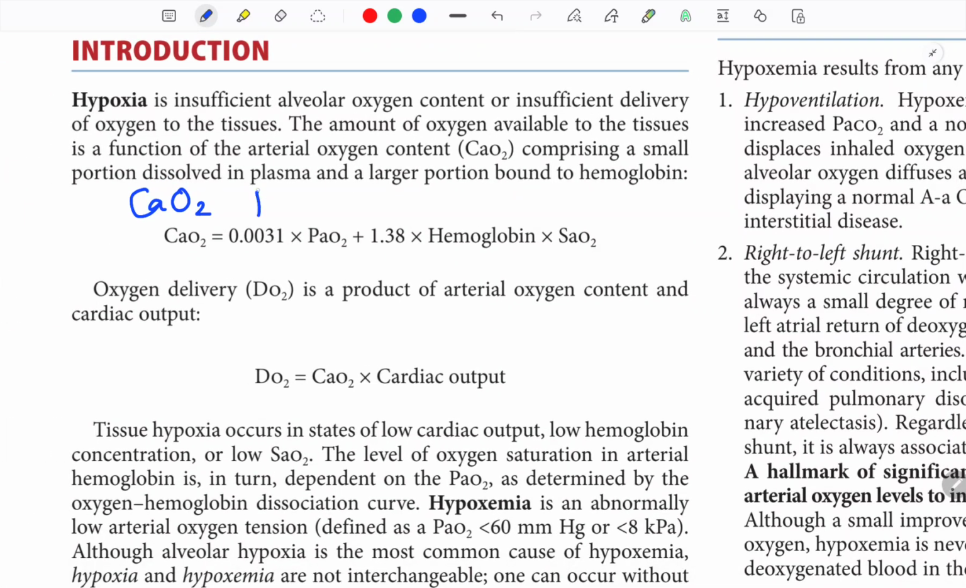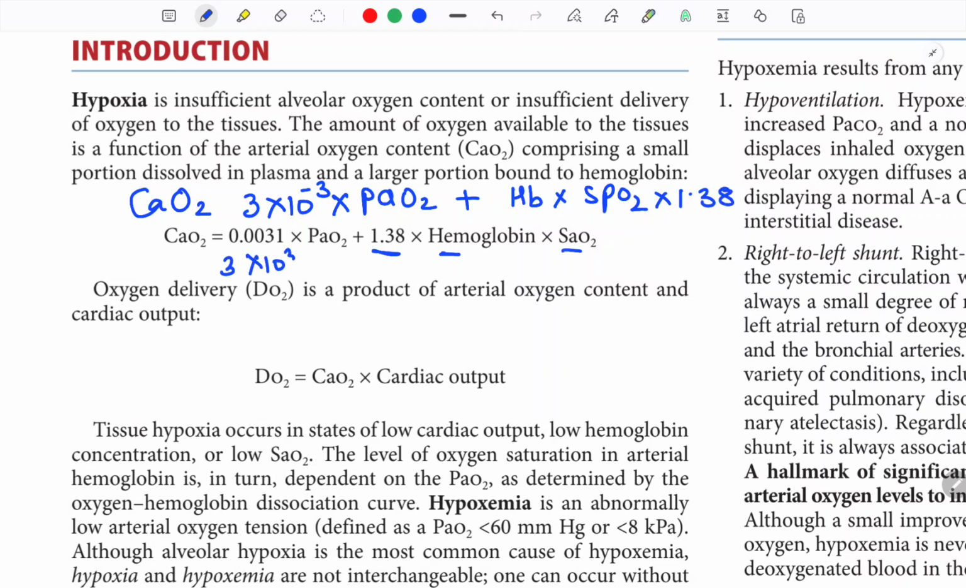Arterial content of oxygen is 3 into 10 to the power minus 3 into PaO2 plus hemoglobin into saturation into 1.38. That is, 3 into 10 to the power minus 3 into PaO2 plus 1.38 into hemoglobin into SpO2.